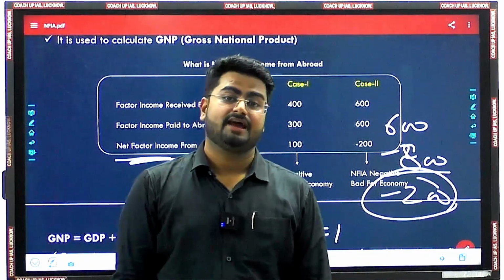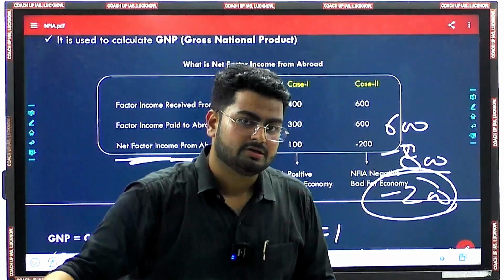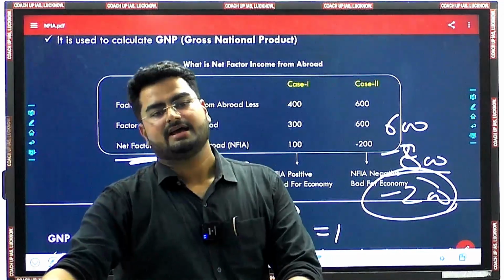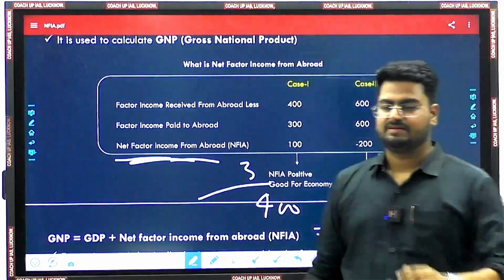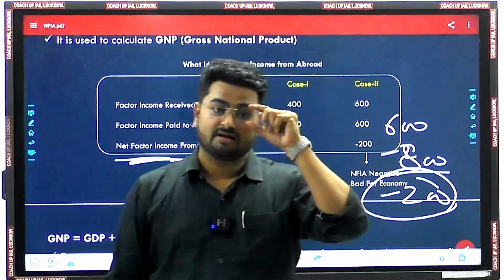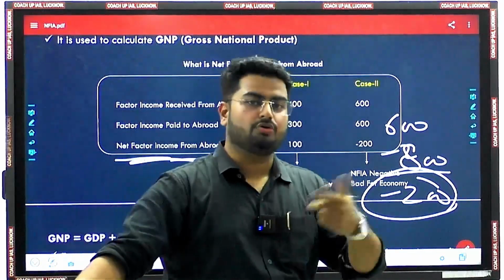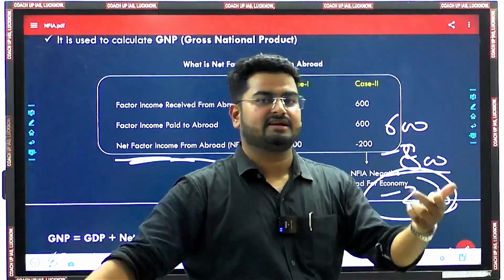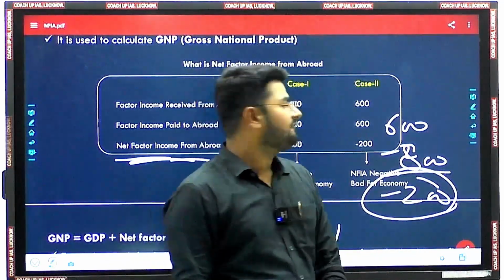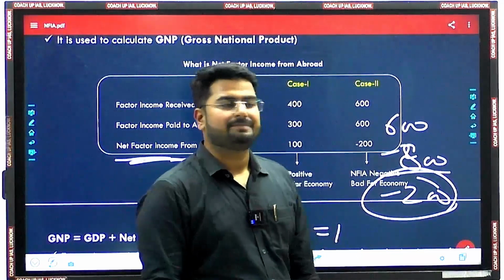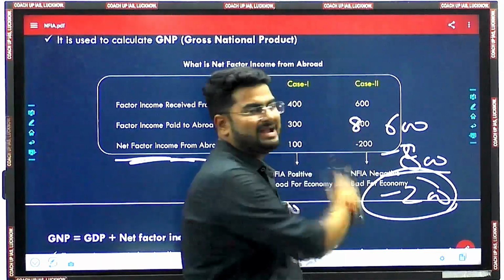In this case NFIA is negative. So it can be seen that NFIA can be positive, can be negative. It will be positive when factor income from abroad is greater than factor income paid abroad, and it will be negative if factor income from abroad is less as compared to factor income paid abroad.